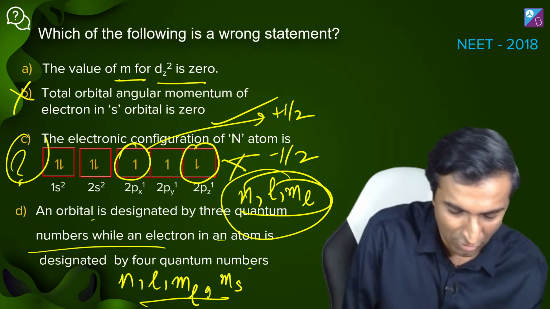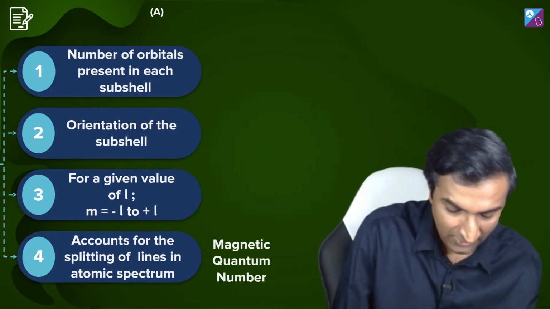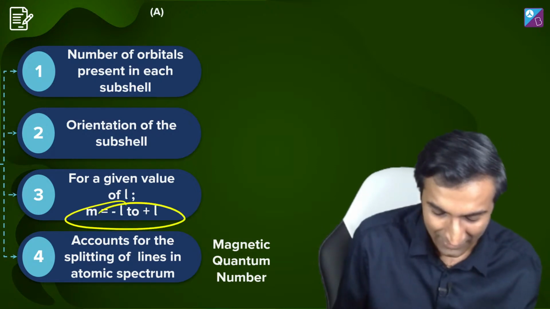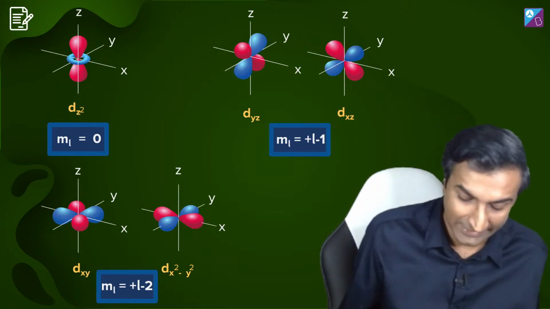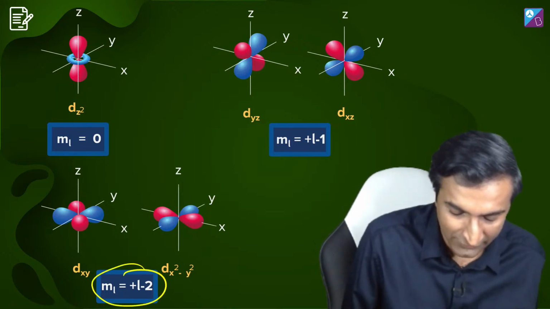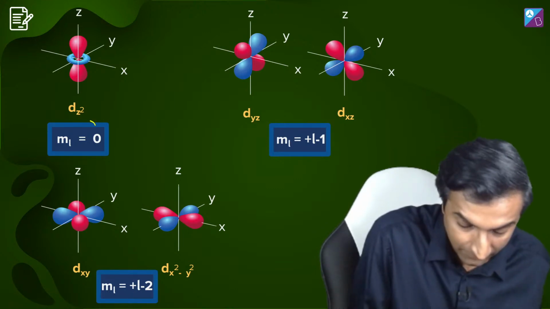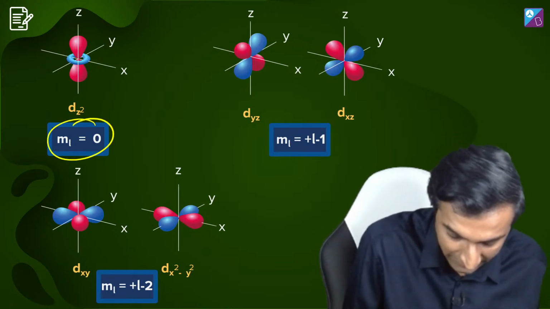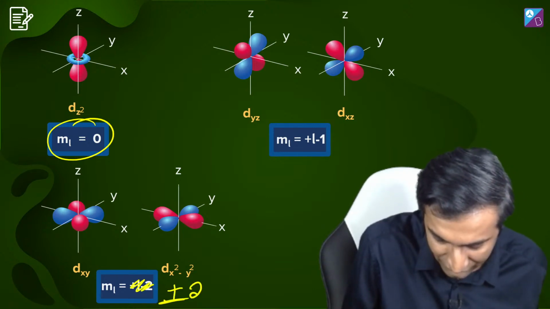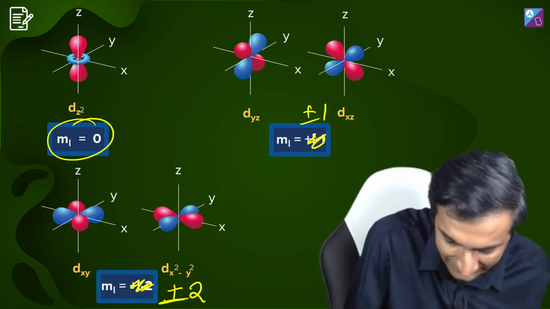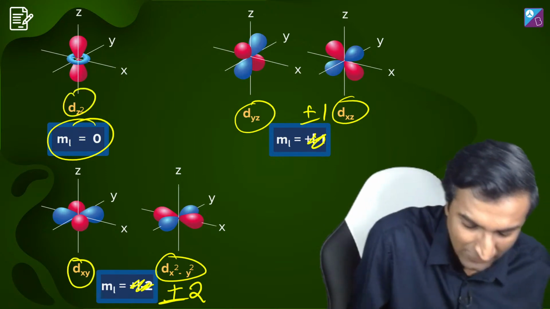C is the right answer, कि यार ये लग रहा है अजीब और ये wrong statement है. If you want to go into detail, I can do that for you, right? For the first one, m is from -L to +L. But यार ये थोड़ा complicated, right? This is just theory. What are you going to do about it, right? It's just a designation the way it is. कि L equal to 2 is for these chaps right here. Right? For plus or -2, right? Plus or -2 और या फिर plus or -1 is these guys, dxy, dz, this thing, dx square minus y square, dxy, dz square, m equal to 0.